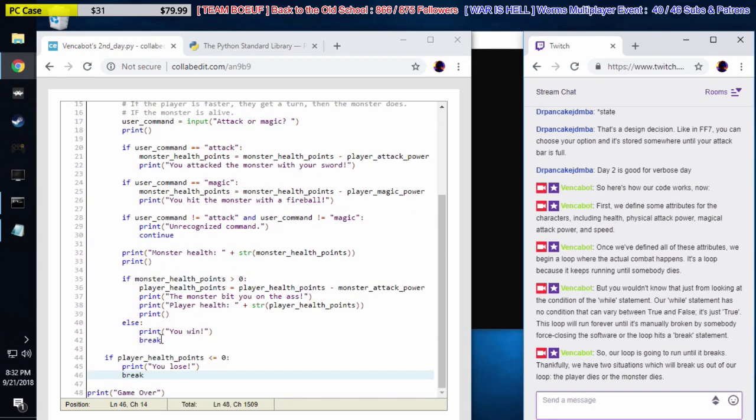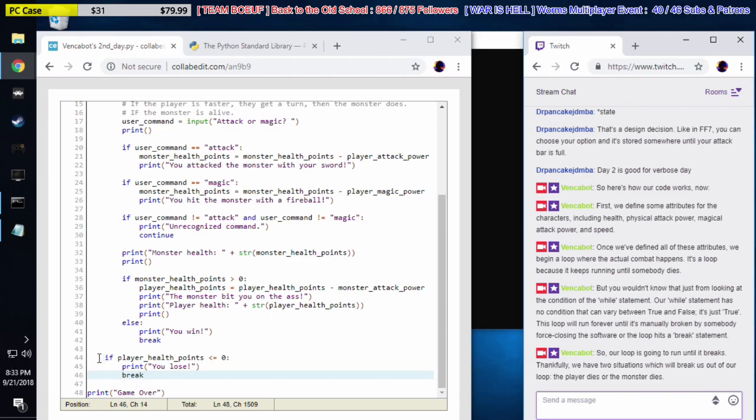One's right here. If monster health points is greater than 0, if the monster is still alive, do this. Else, break. Else the monster is dead, you win, then we break. Then we say if the player's health points are less than or equal to 0, then print you lose. So I'm actually going to move this if statement here on lines 44 through 46. So here's the test to see if the player is dead.